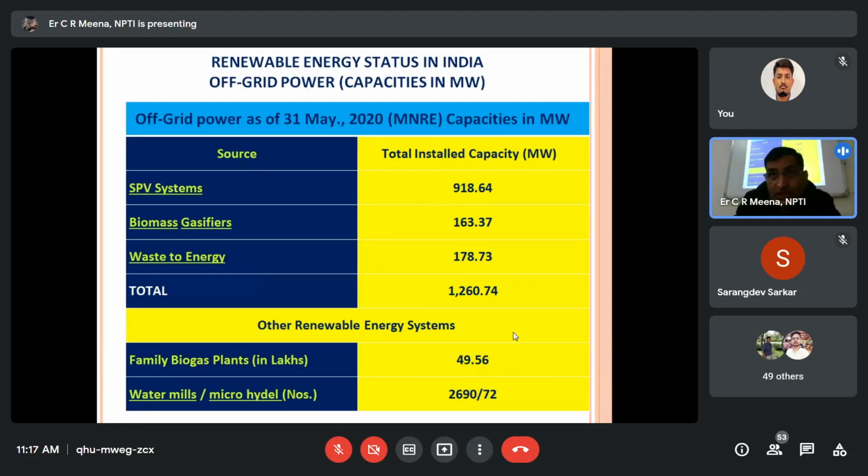Previously, I have shown this is a grid connected renewable energy. This is the off grid system because they are standalone systems. They are not connected in the grid. The solar PV system is like that. 900 something megawatt. Biomass is this. Waste to energy this. 1200 something like that. Family biogas plant like that. 49 or something. Water mill, microhydel, 2690.